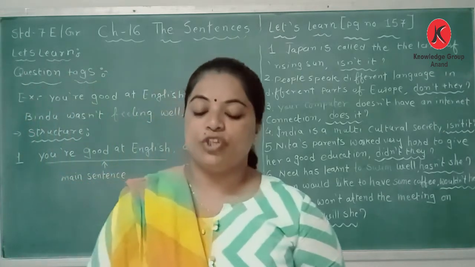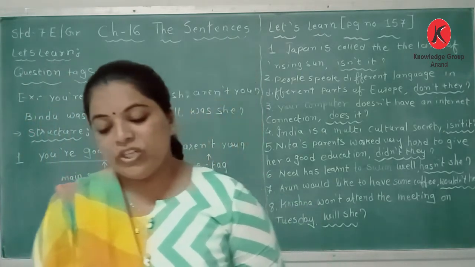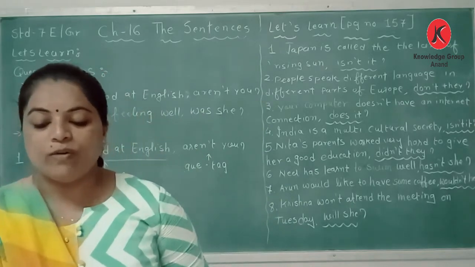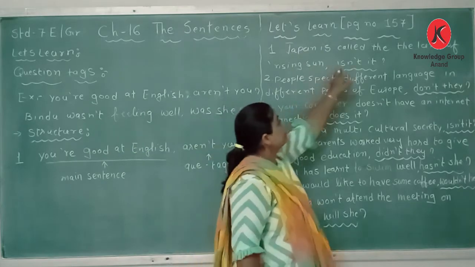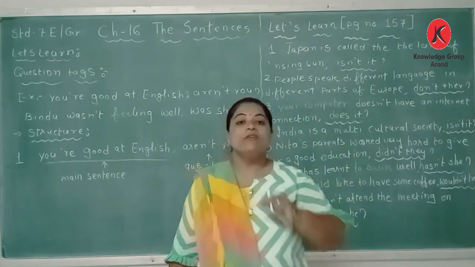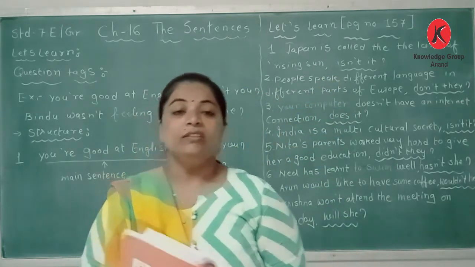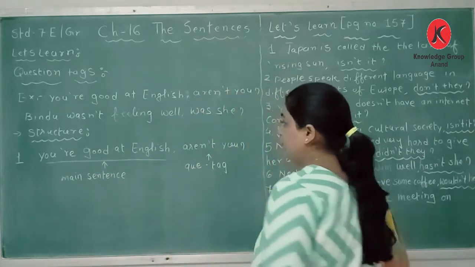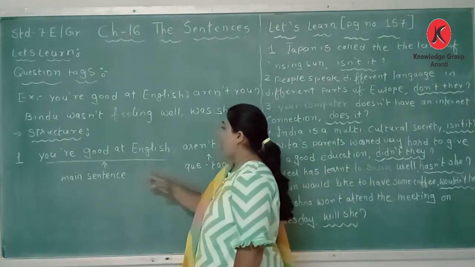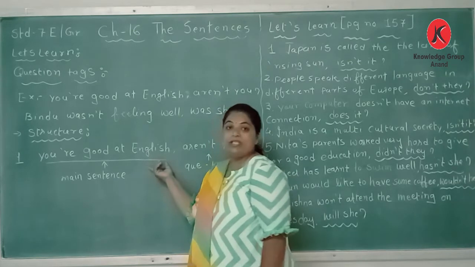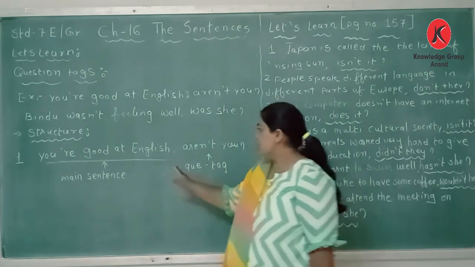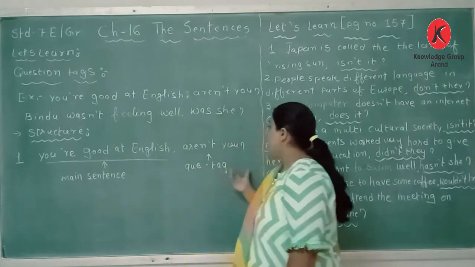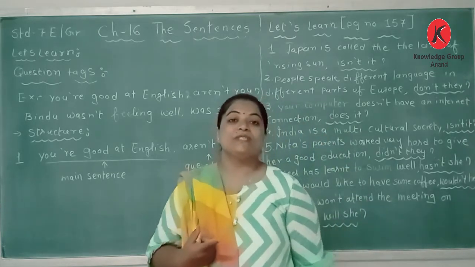Here again the structure of the sentence: a short question at the end of a statement is called a question tag. You are good at English is the main sentence, and aren't you is the question tag.